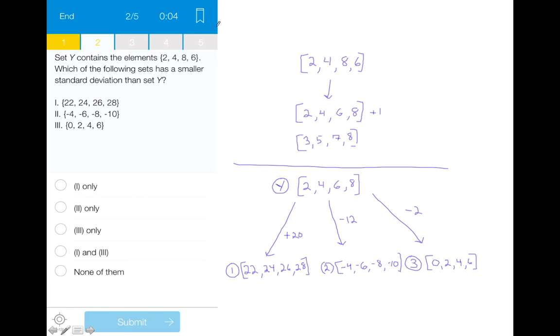So going back to the original question, which of the following sets has a smaller standard deviation than set Y? We know that set 1, set 2, and set 3 all have the exact same standard deviation as set Y. Therefore, this allows us to eliminate answer options A, B, C, and D, which leads us to the correct answer, which is that none of the sets have a smaller standard deviation than set Y because they have the same standard deviation.